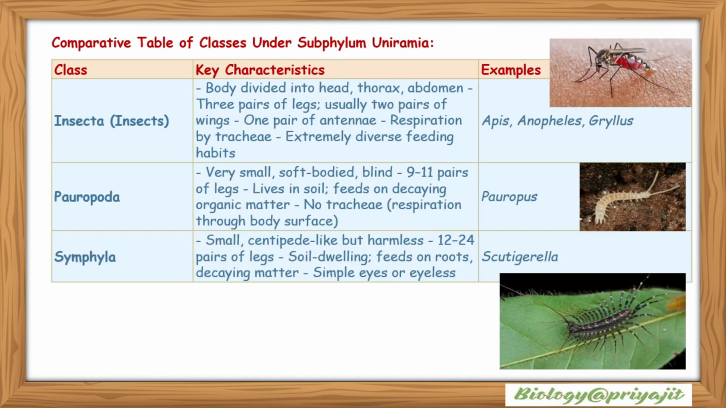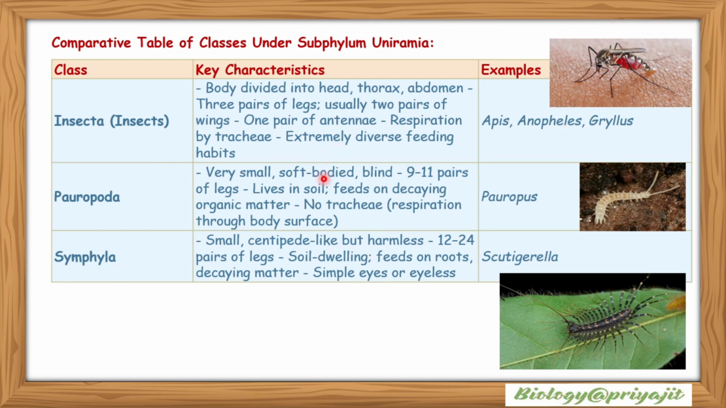Insecta: their body is divided into head, thorax, and abdomen. There are 3 pairs of legs and usually 2 pairs of wings, and 1 pair of antennae. Respiration is performed by trachea. They have extremely diverse feeding habits. So, examples include Apis, Anopheles, Gryllus, etc. This is the image of the Anopheles mosquito.